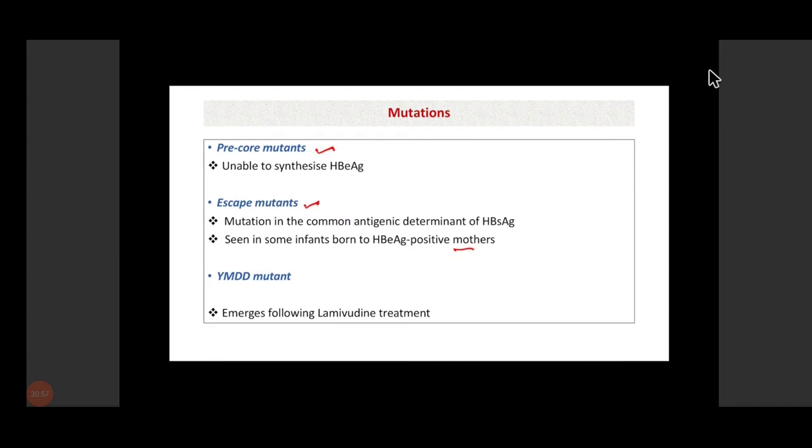So this is the escape mutant. Then there is the YMDD mutation, in which resistance develops against lamivudine treatment in hepatitis B. So these are the main mutations seen in hepatitis B virus infection.